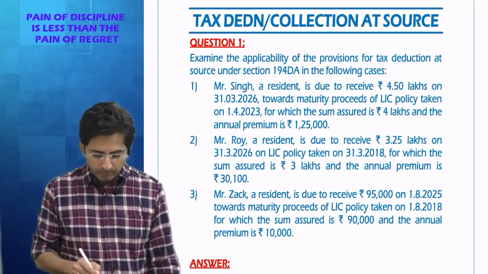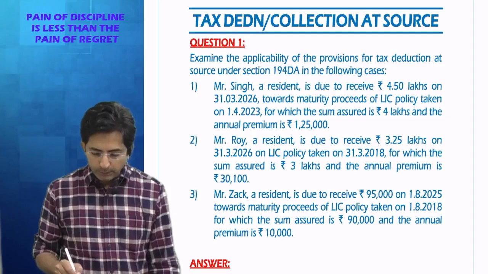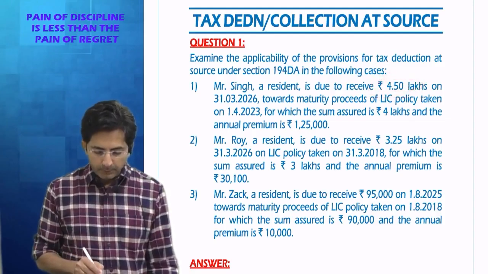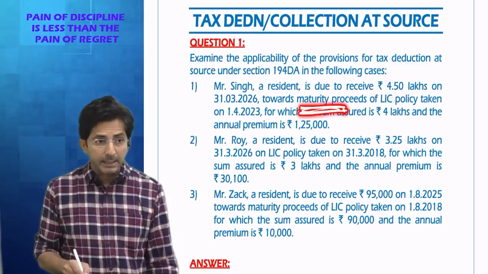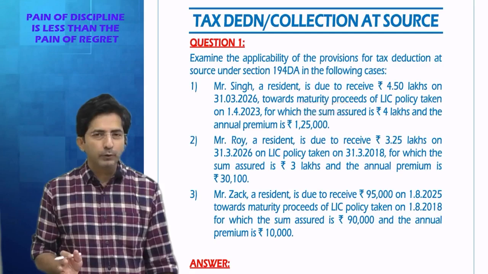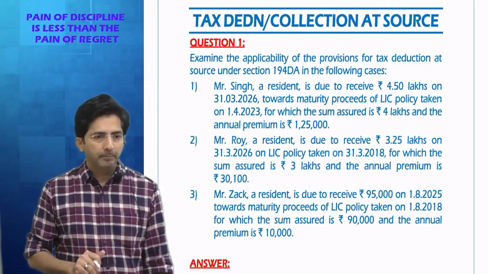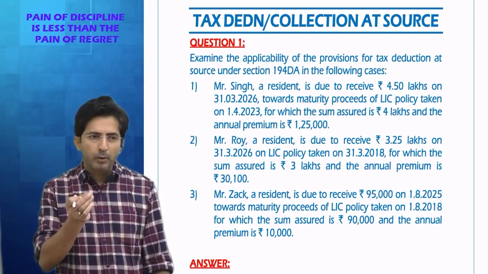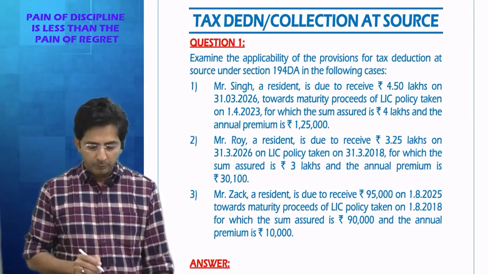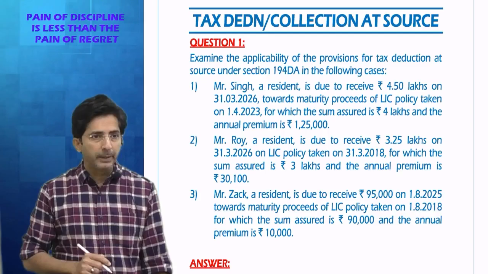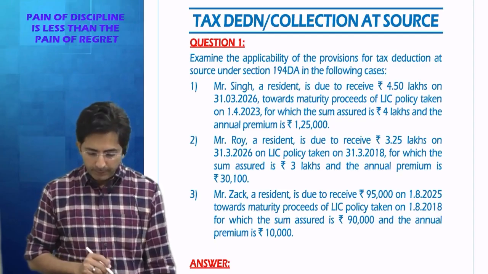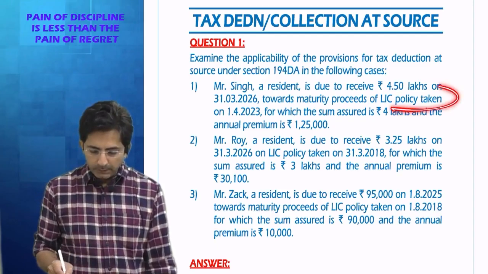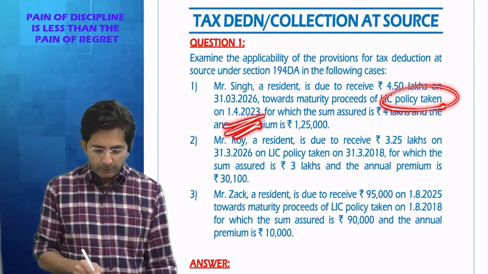In the first point, Mr. Singh, a resident, is due to receive 4.5 lakhs on 31st March 26 towards maturity. Once you see the word maturity, it means there are chances of TDS. Because if you receive on death, TDS doesn't apply. Even on maturity, if it is a small premium policy, TDS doesn't apply. So now we have to check whether this is a small premium or big premium. But that depends upon what? The date of the policy, when you have taken the policy. Tell me here, when did you take the policy? The policy was taken on 1st April 23.